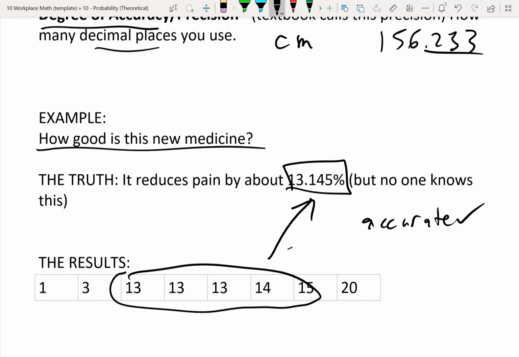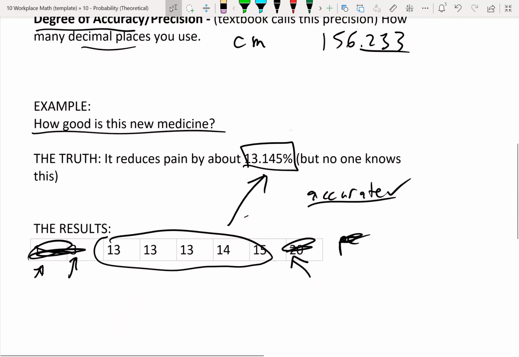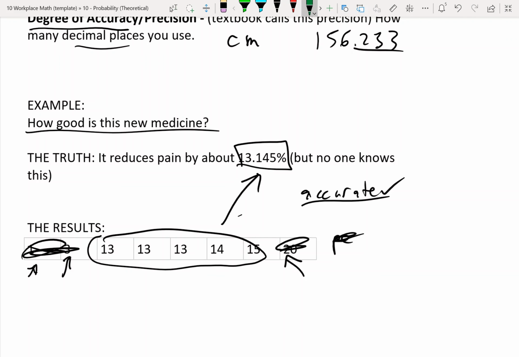Okay, but they're not super precise because you have a lot of people that are all over the place. If these people weren't included and it was just this, I would say this is decently precise as well. Okay, now the thing with accuracy is there's a lot of factors that can influence accuracy. This is where you gotta critically think about what you know in real life and what kind of stuff we need to consider. So for example, we don't know who these people are.